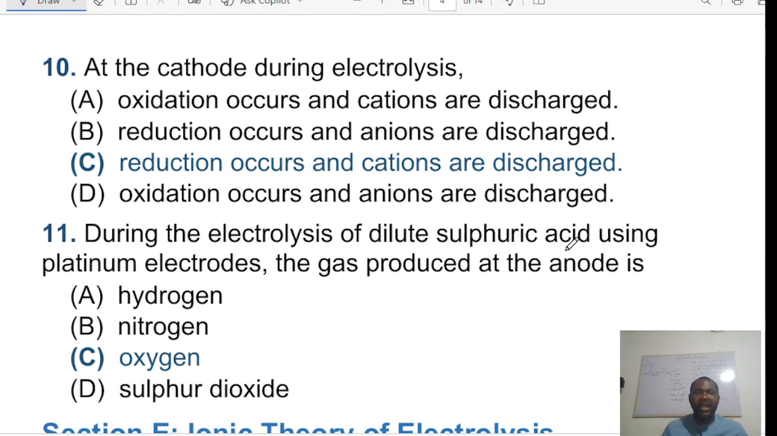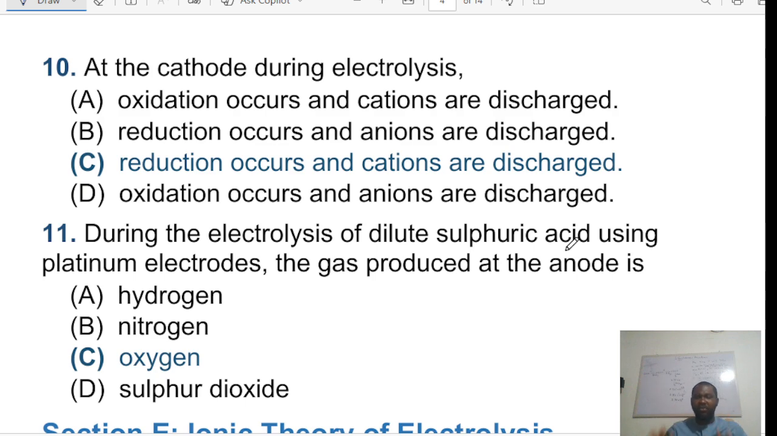It says, at the cathode during electrolysis, A, oxidation occurs and cations are discharged. B, reduction occurs and anions are discharged. C, reduction occurs and cations are discharged. D, oxidation occurs and anions are discharged. Now, the answer to this question is C, reduction occurs and cations are discharged.